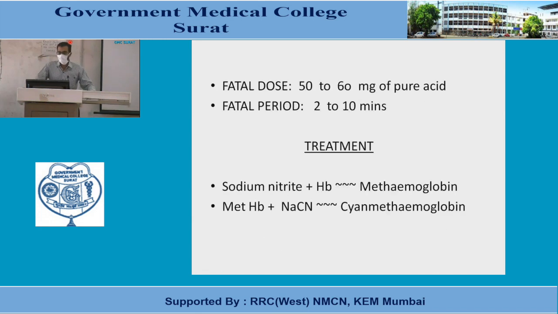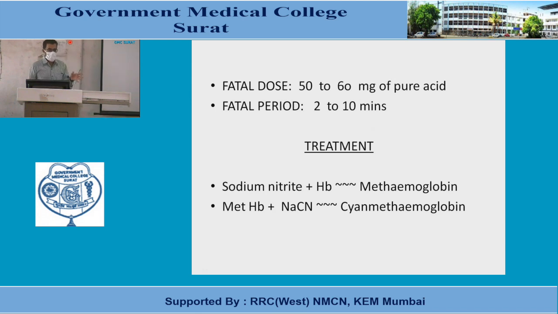Fatal dose will be 50 to 60 milligram of pure hydrocyanic acid, and the fatal period will be 2 to 10 minutes. Treatment: in the case of cytochrome oxidase inhibition, we can give methylene blue, so methemoglobin formation will be exaggerated. We can also give sodium nitrite, which combines with hemoglobin to produce methemoglobin, and this methemoglobin binds with the cyanide in the blood to produce cyanomethemoglobin, a non-toxic compound.